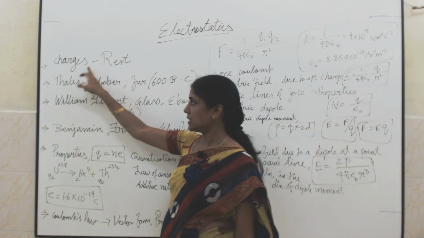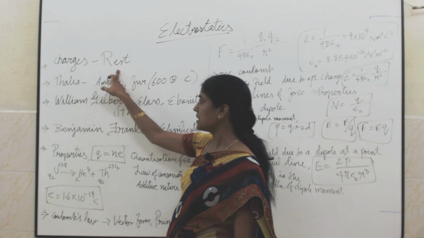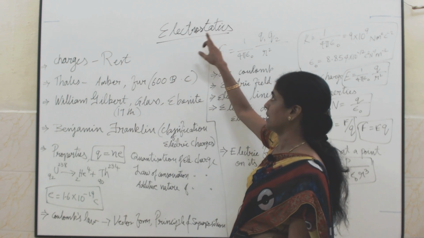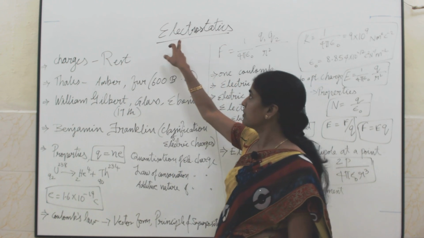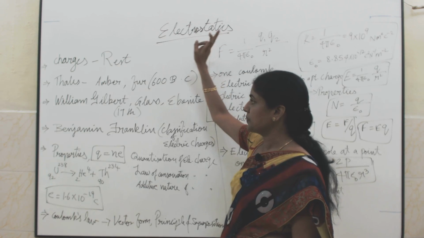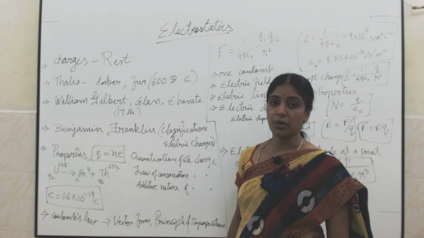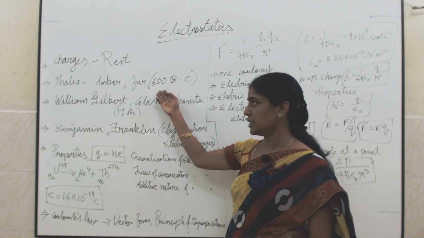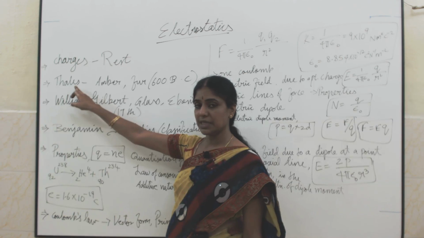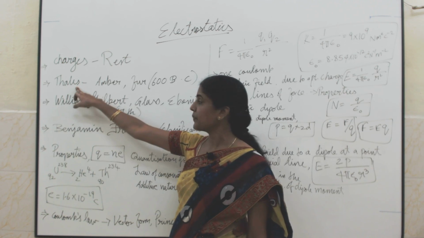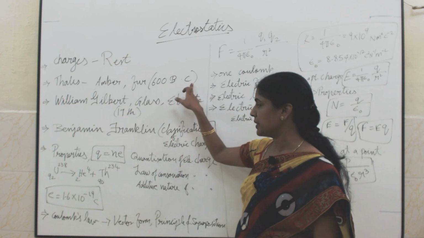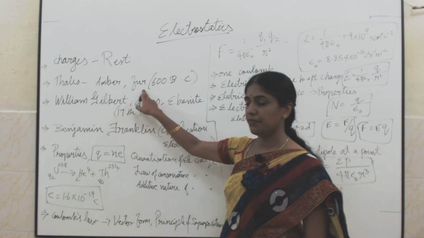So, first, charges at rest. The charges which are at rest, that we call electrostatics. Now, if you see the history of how charges are produced in an object, it was first discovered by Thales in 600 BC when he rubbed amber with fur.